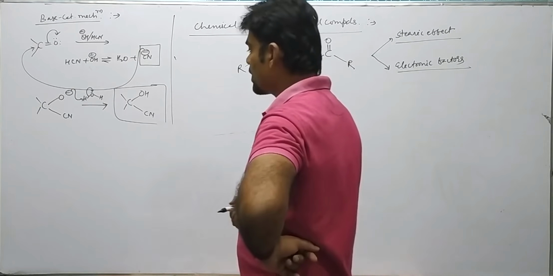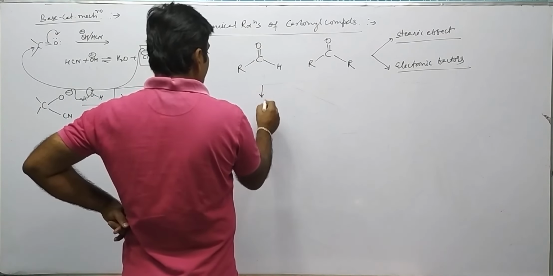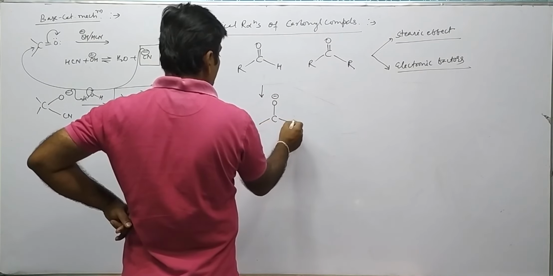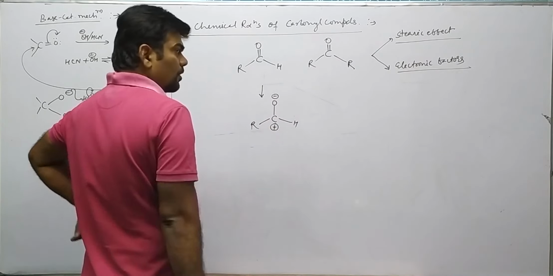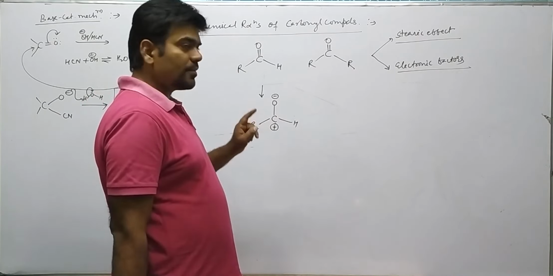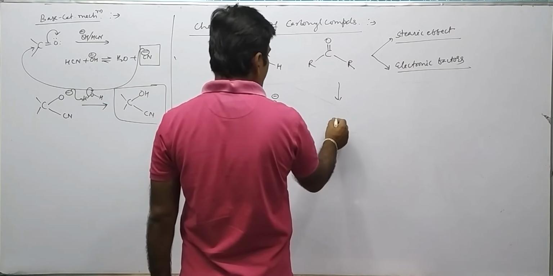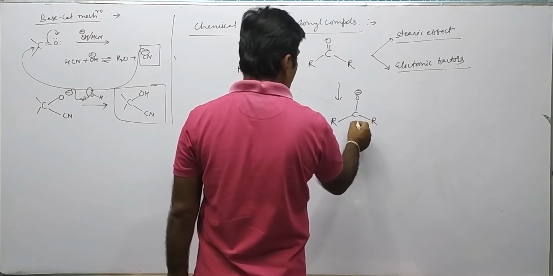See how it is. Suppose this carbon is having hydrogen and R, and this is plus. So the electrophilicity of this delta plus, whatever you say.